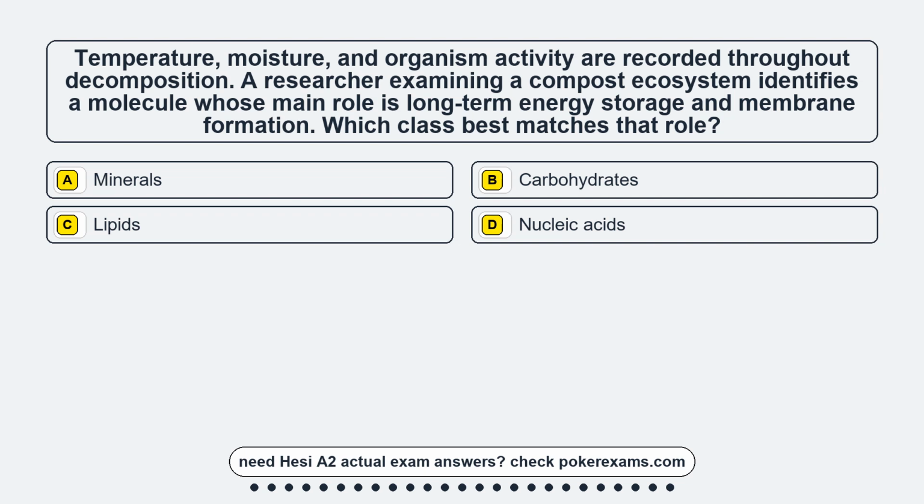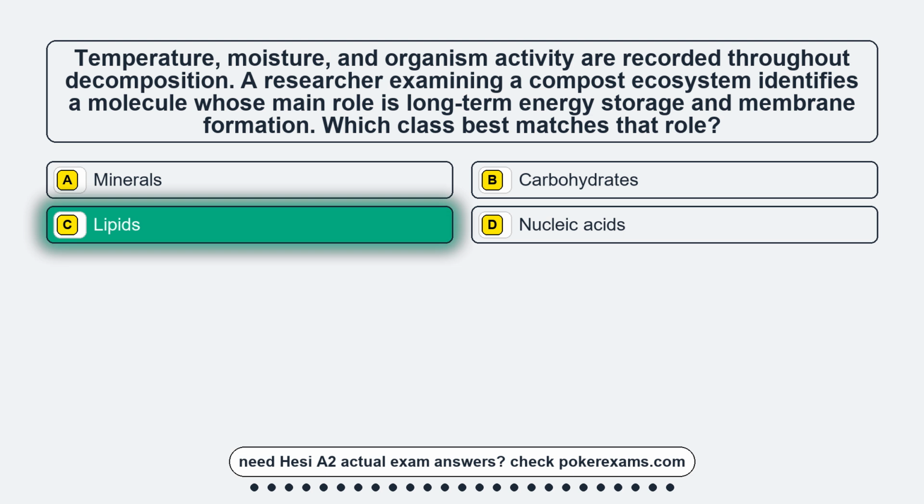Question 9. Temperature, moisture, and organism activity are recorded throughout decomposition. A researcher examining a compost ecosystem identifies a molecule whose main role is long-term energy storage and membrane formation. Which class best matches that role? Option A, minerals. Option B, carbohydrates. Option C, lipids. Option D, nucleic acids. The correct answer is option C, lipids.